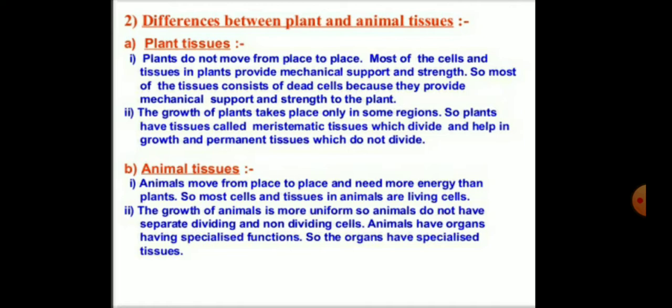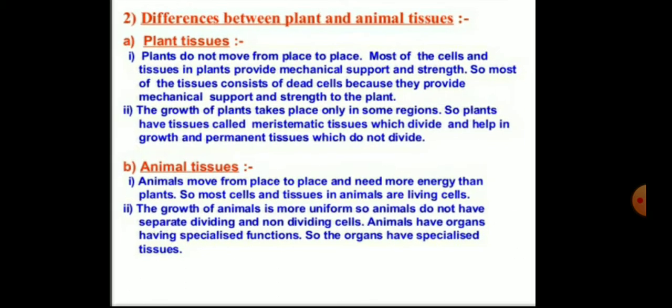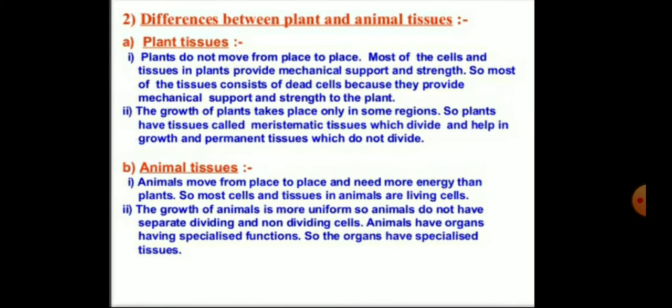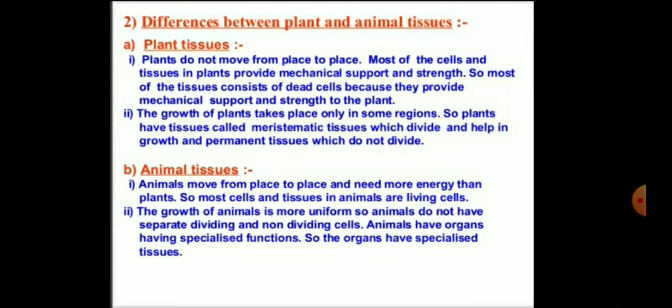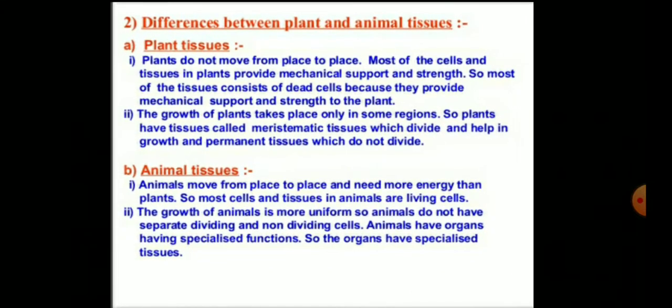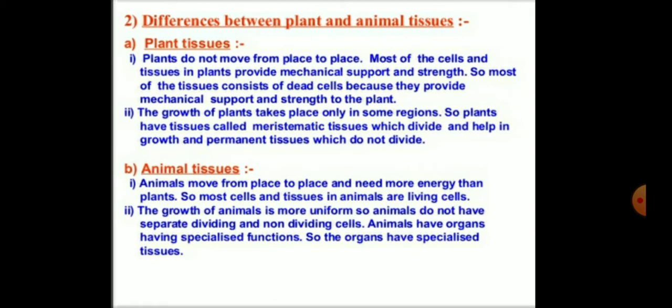On the other hand, animal tissues move from place to place and need more energy than plant tissues, so most of the cells and tissues in animals are living cells. The growth of animals is more uniform, so animals do not have separate dividing and non-dividing cells. Animals have organs having specialized functions, so the organs have specialized tissues also.